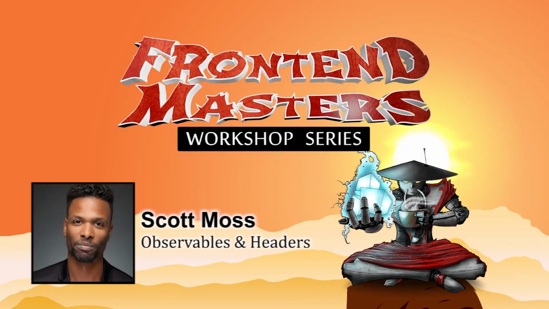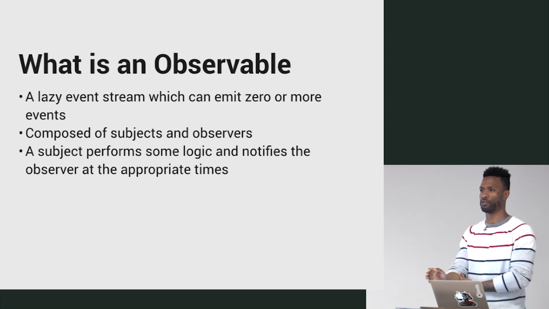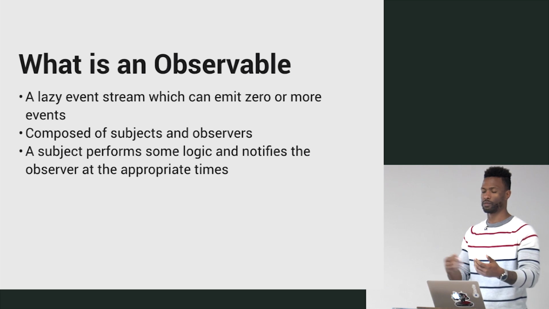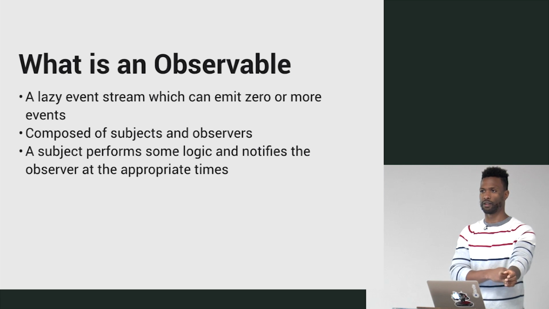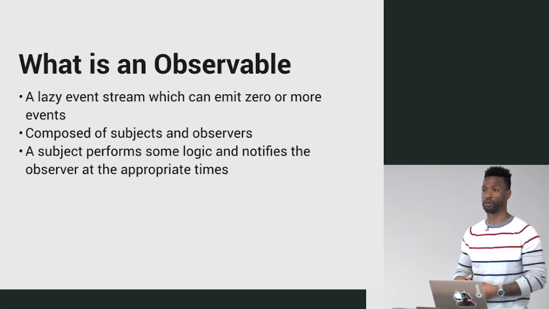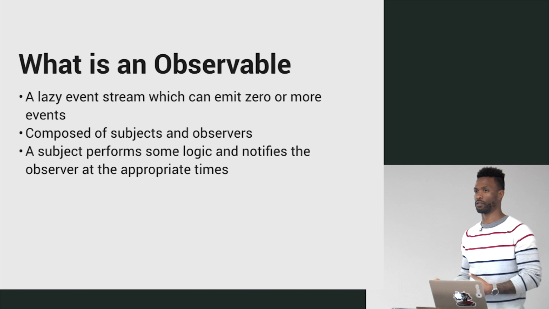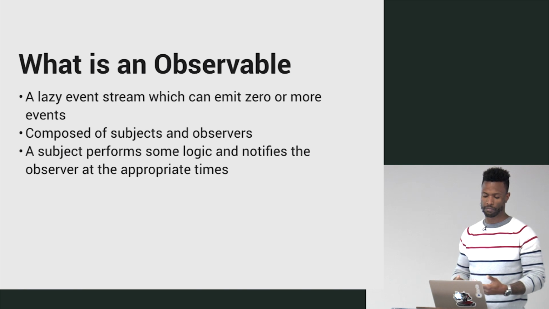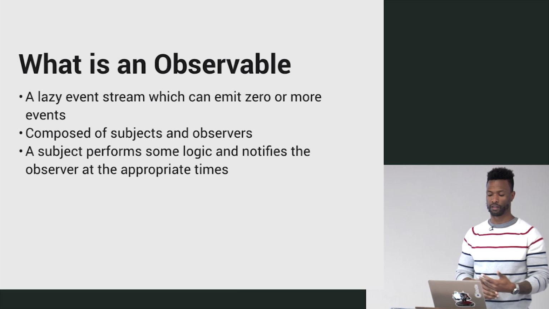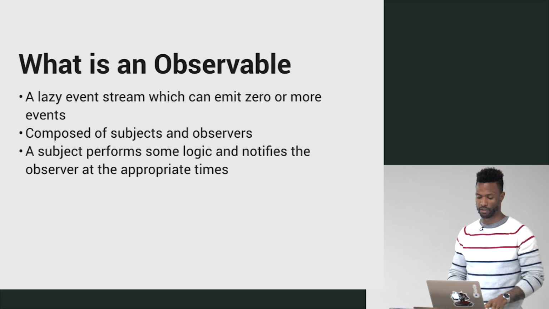What is an observable? It's a lazy event stream. Anybody here familiar with node streams? Used gulp before? Those are streams. Very, very similar to that, with some differences. So it's a lazy event stream which can emit 0 or more events. It's composed of subjects and observers. A subject performs some logic and notifies the observer at the appropriate times. So we'll get more into it.